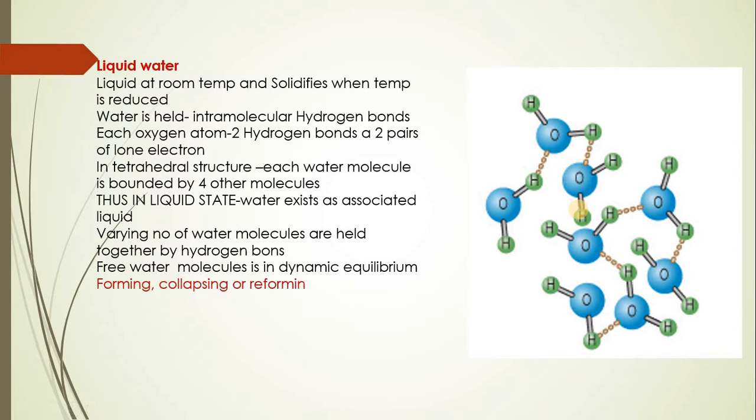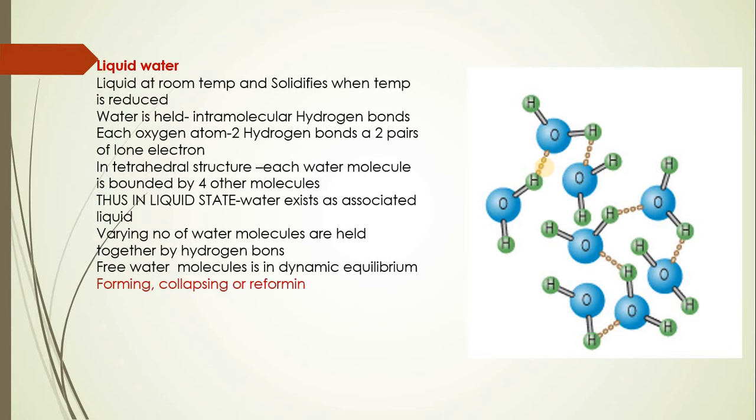Now, free water molecules show dynamic equilibrium, indicating that the intermolecular bonds have the tendency either to reform, or to collapse, or to once again be distorted. Because of this dynamic nature of hydrogen bonding, the water molecule shows a free floating condition.